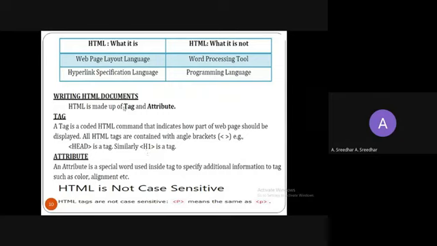Now, what is an attribute? That was about tags. A tag is displayed in between two angle brackets, the less than and greater than symbols. An attribute is simply a special word used inside a tag, and it must be used inside the tag, that means before the greater than symbol, to specify additional information to the tag such as color, alignment, text size, or background color, right? So if you want to add a richer look to your tag, you need to use an attribute.